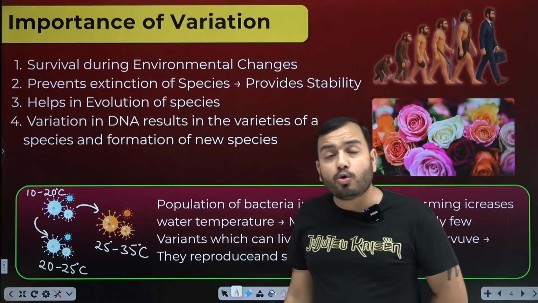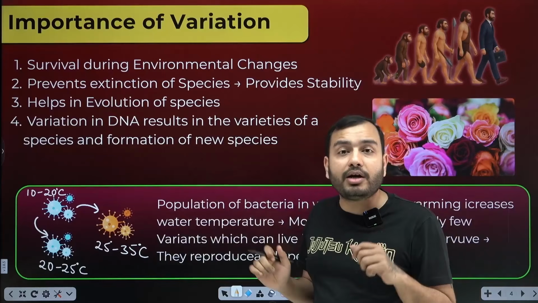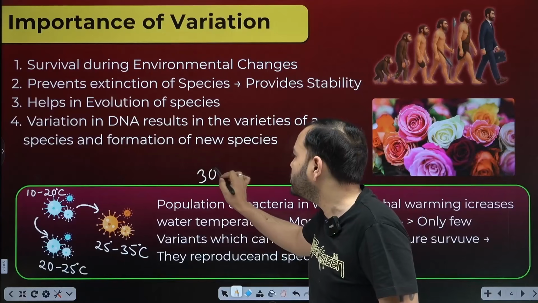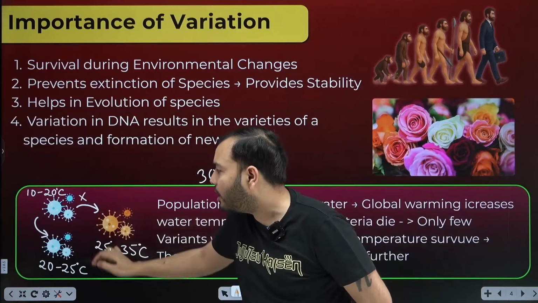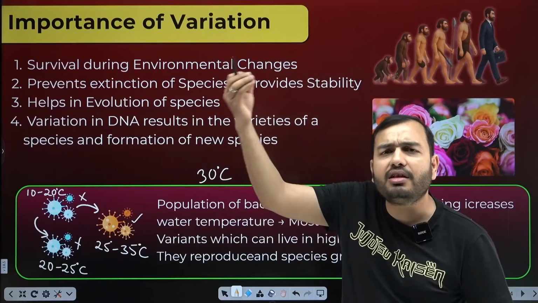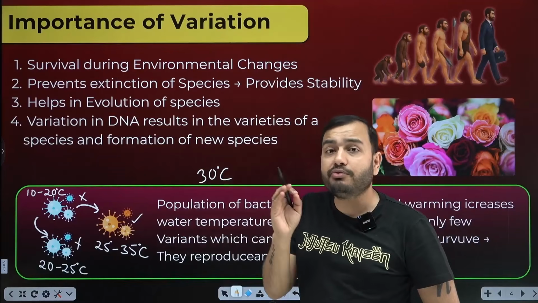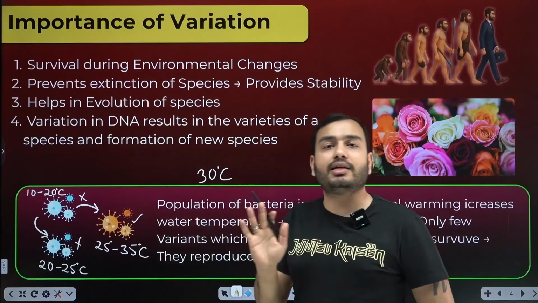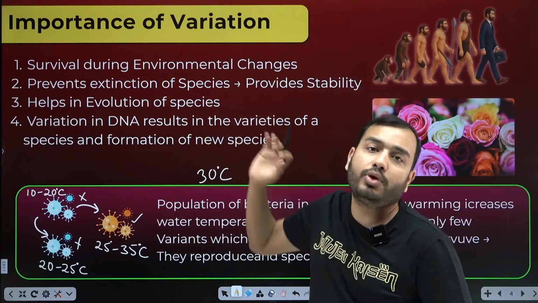Okay. Now suppose global warming is happening. The earth's temperature is increasing. The water temperature will also increase. The bacteria are inside the water. Suppose the water temperature becomes 30 degrees Celsius, and this temperature is going to remain the same. So what will happen? This bacteria is going to die. This bacteria will also die, but this bacteria will survive. Meaning most of the bacteria will die, but a few variations of the bacteria will survive. Why? Because they could tolerate higher temperatures, and in this way the bacteria will not be eliminated from this world. The entire ocean ecosystem will not be disturbed.